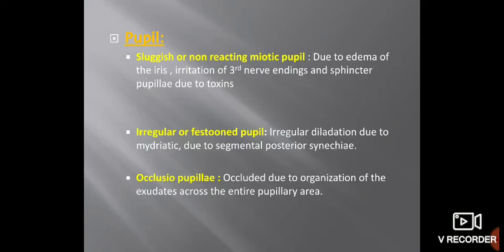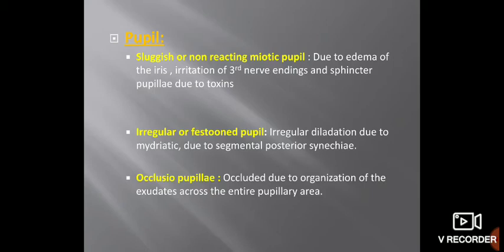As the inflammation, the iritis or uveitis, advances, there is formation of synechiae. And if you try to dilate such an eye, there is irregular dilatation, and this irregular dilatation is due to segmental posterior synechiae. The part in between the synechiae will dilate, while the part which is attached to the anterior surface of the lens will not dilate. So there is a festooned appearance of the pupil.